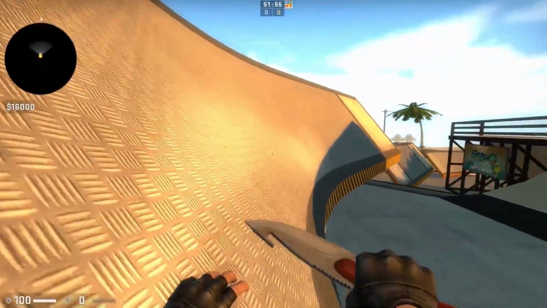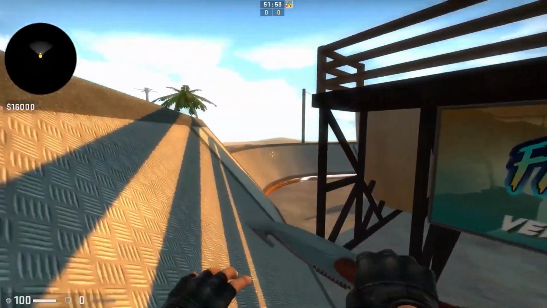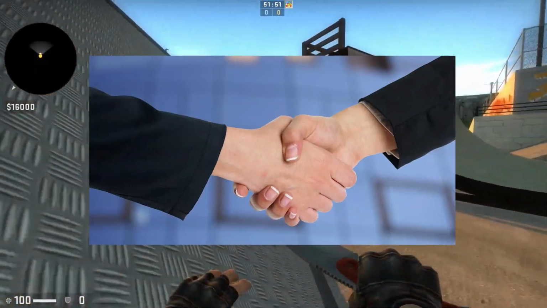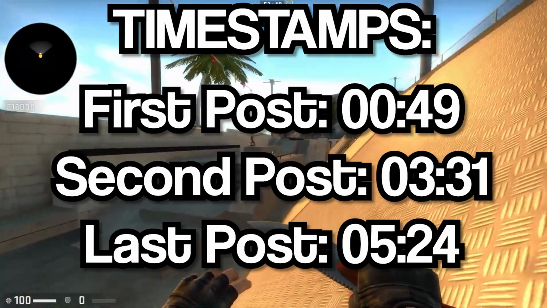If you don't know what Unity did from the start, don't worry because I got you covered, and if you just want to know about the latest updates, you're covered as well. Just go to the timestamp that is on the screen right now.